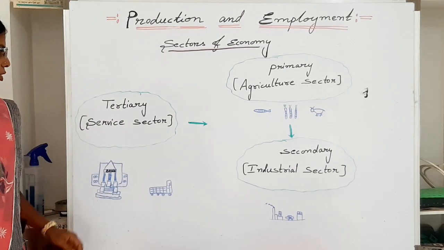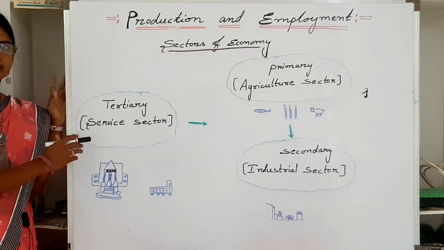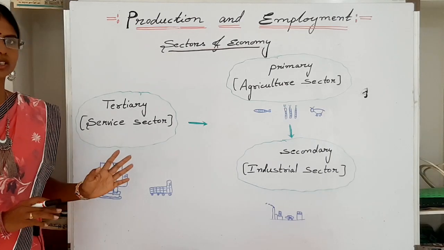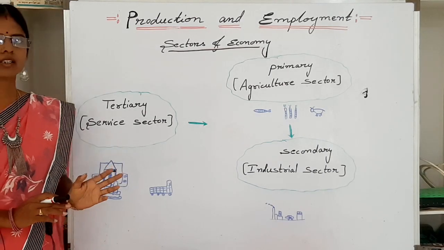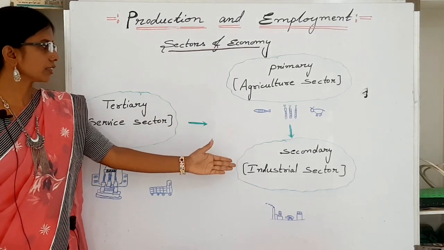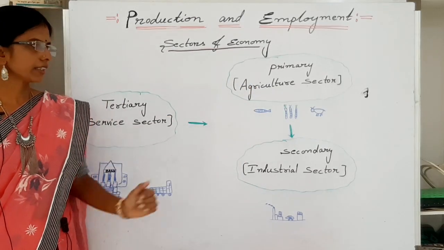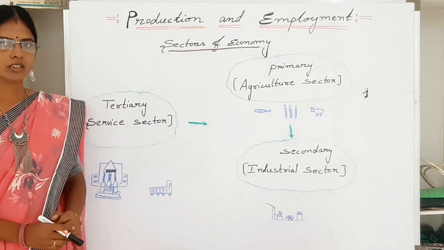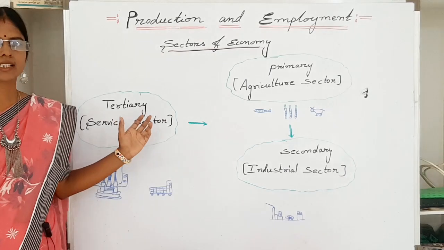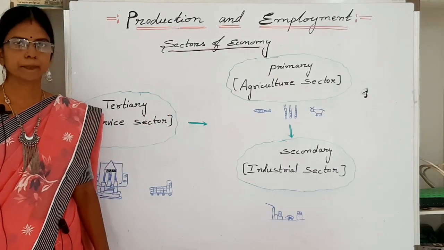Now let us see about the tertiary sector. It is also known as service sector. Here the activities don't produce goods directly, but they provide services to both of these sectors, primary and secondary sectors. Here the services comprise three types. Let us see what are they.